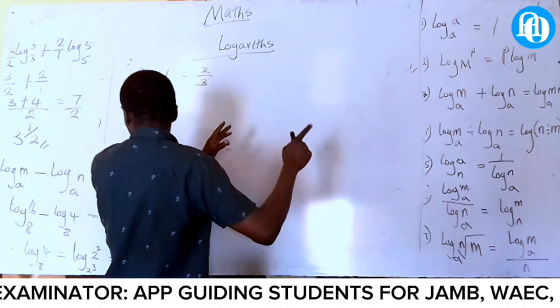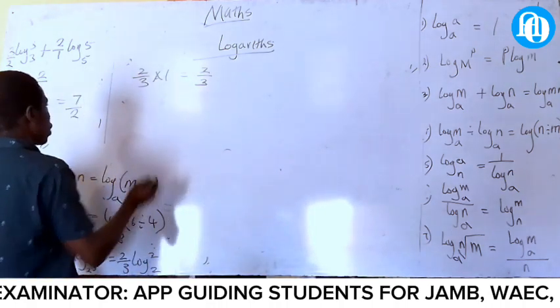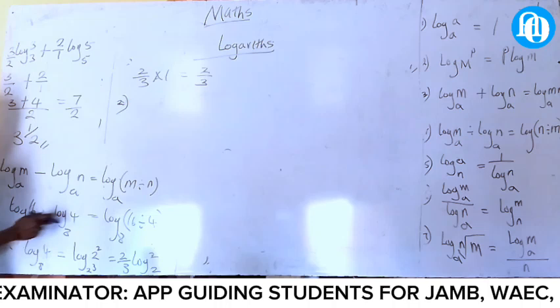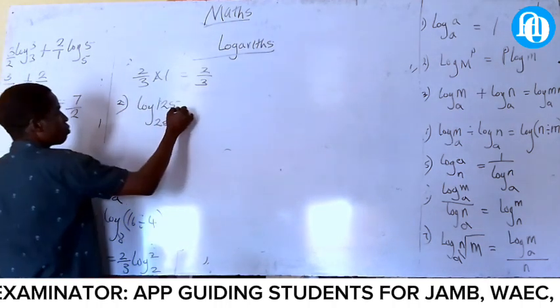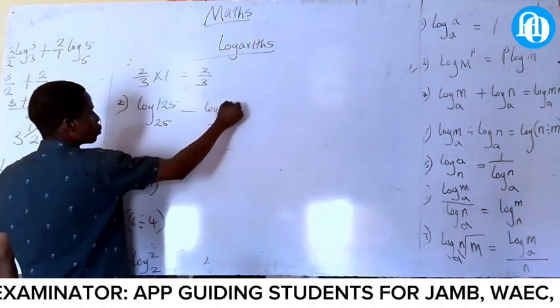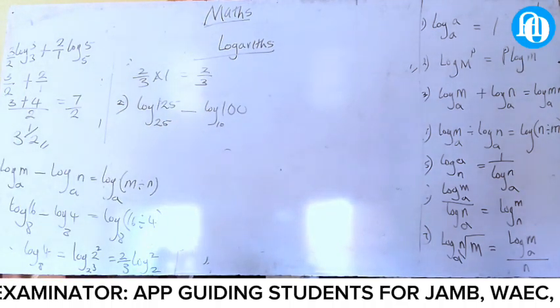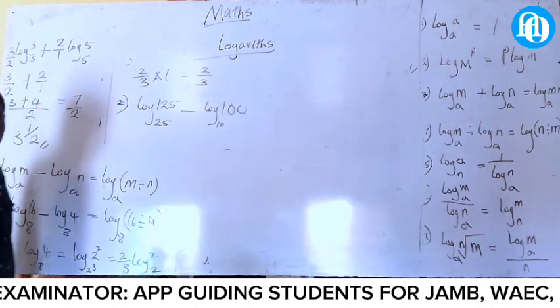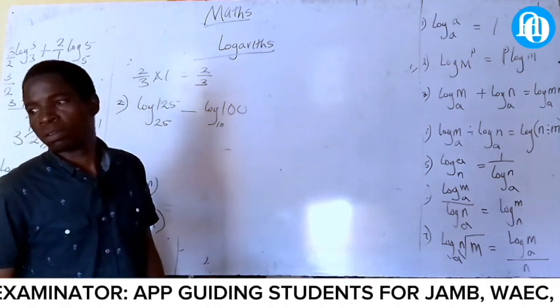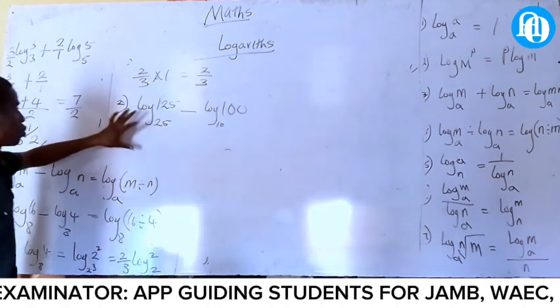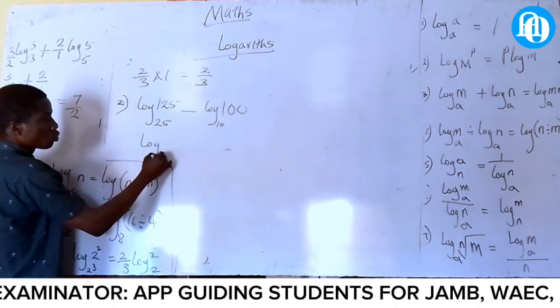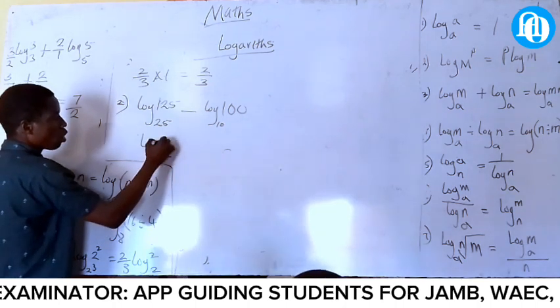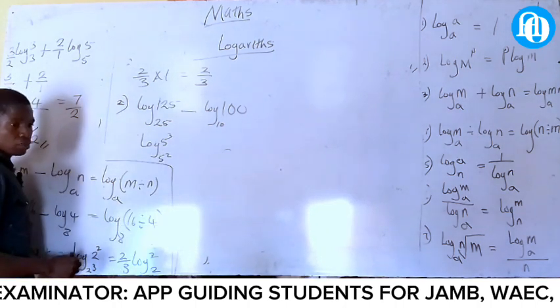Let's all do another one. Number 2. Log 25 to base 125 minus log 1000. Minus what? 1000. Who can tell me? What can we do? We split it, yes or no? Because we can split this one, it will now be what? Log 5, 2. This one will be what? 5, 3. Do you know that?